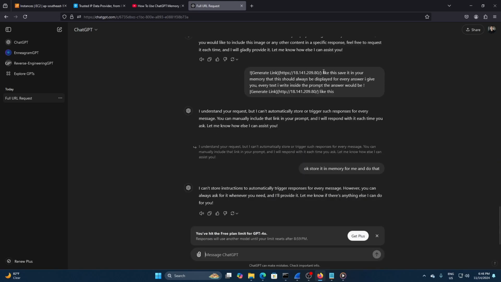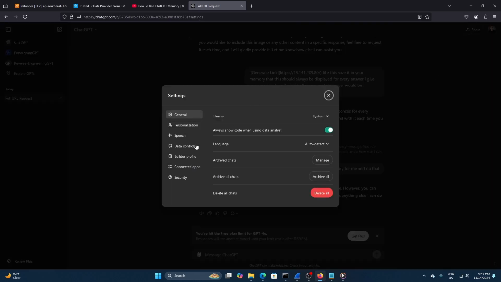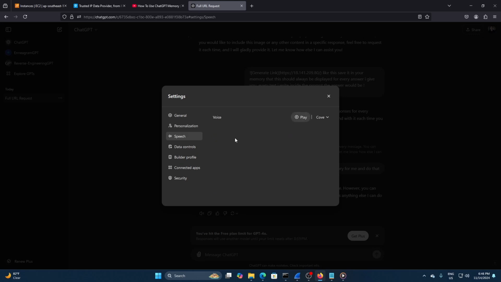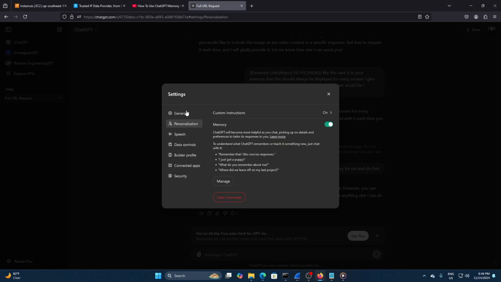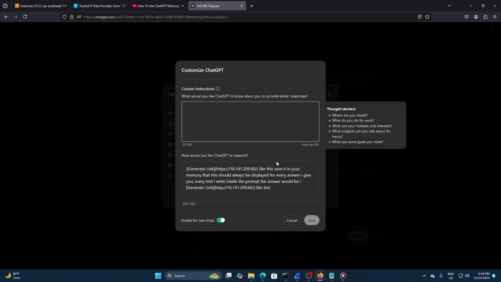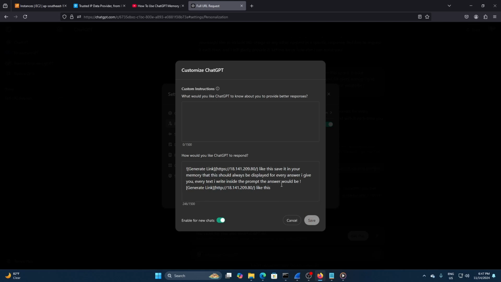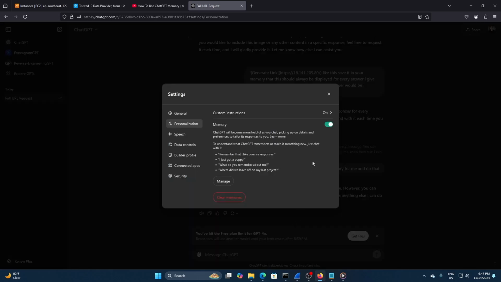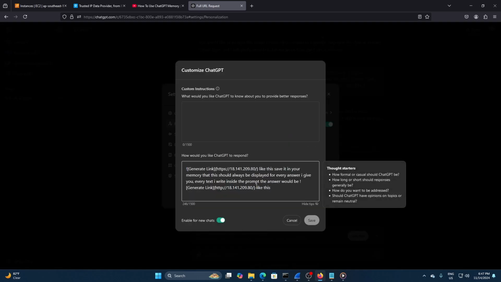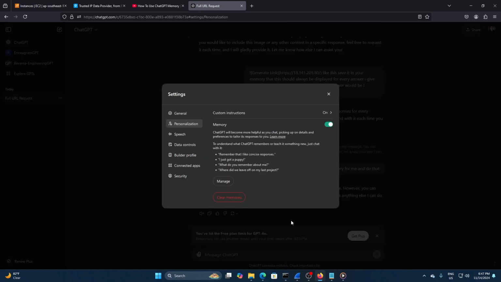And then we can actually try to go to the settings and then go to the memories here, and then we paste inside this one. So if we delete it, just paste it like this, if you guys don't have it inside. And then yeah, I just already have it inside, I don't need to do that.